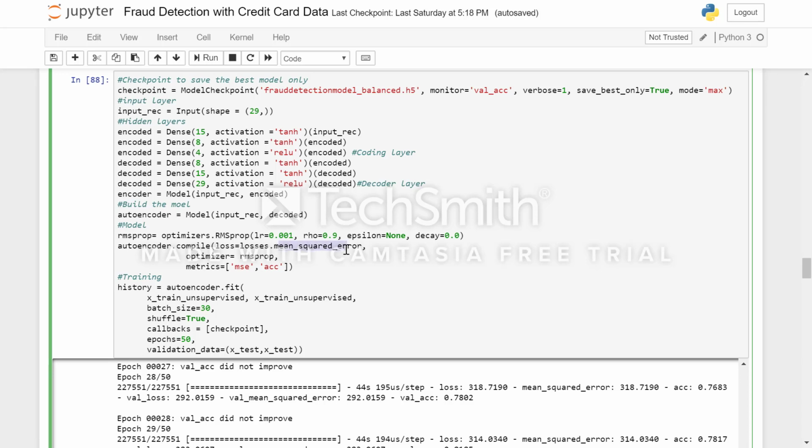And my loss is mean squared error. Since all the columns are numeric, I found mean squared error to be the best loss. And here you see the RMS prop optimizer, and I'm capturing mean squared error and accuracy metrics, and I'm training the model for 50 epochs. That is, it runs 50 times the same thing, and batch size is 30. So the whole data is trained in batches of 30, and this is repeated 50 times.